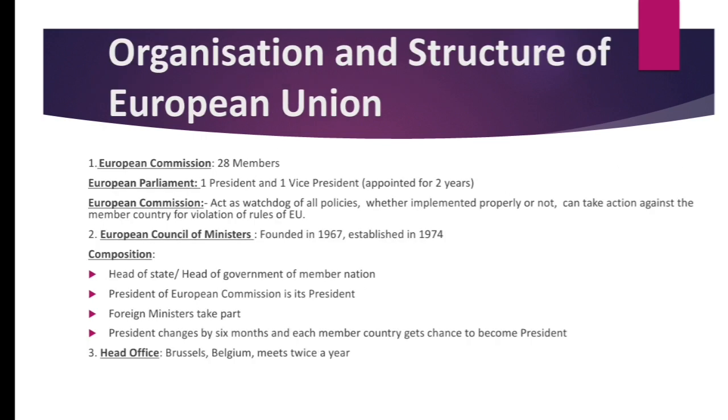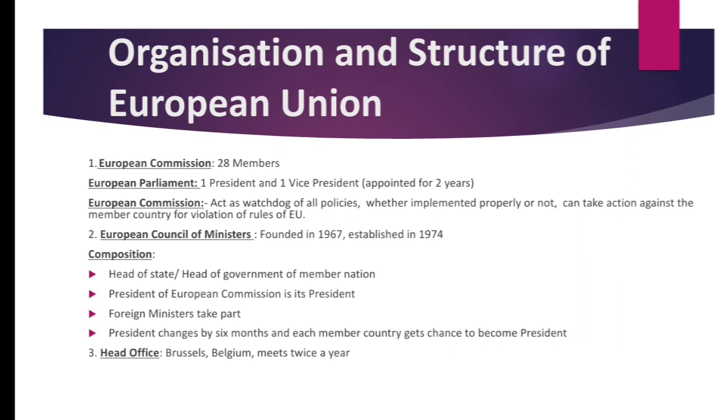Then comes the organization and the structure of European Union. This is basically an additional information which you can write in your answers and it will fetch you good marks. So European Commission, it has 28 members. European Parliament consists of one president and one vice president and they are appointed for 2 years.